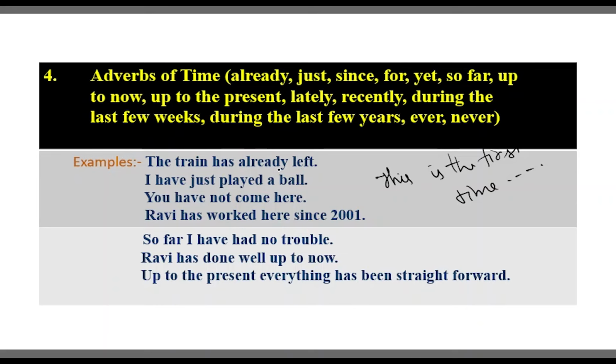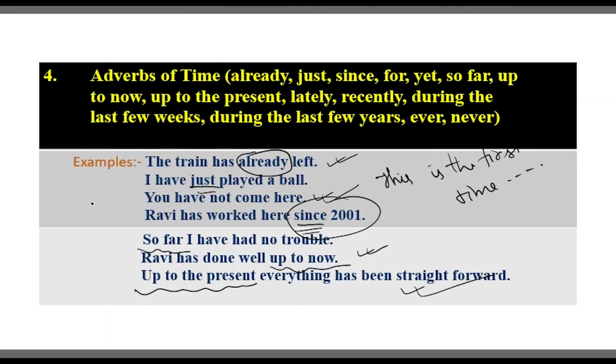The train has already left. Already is given here, so we have used present perfect. I have just played a ball, just is given here. You have not come here, it has been written in present perfect. Ravi has worked here since 2001, since is given here. So far I have had no trouble, so far has been given here. Ravi has done well up to now, up to now has been given here. Up to the present everything has been straightforward, up to the present has been given here.